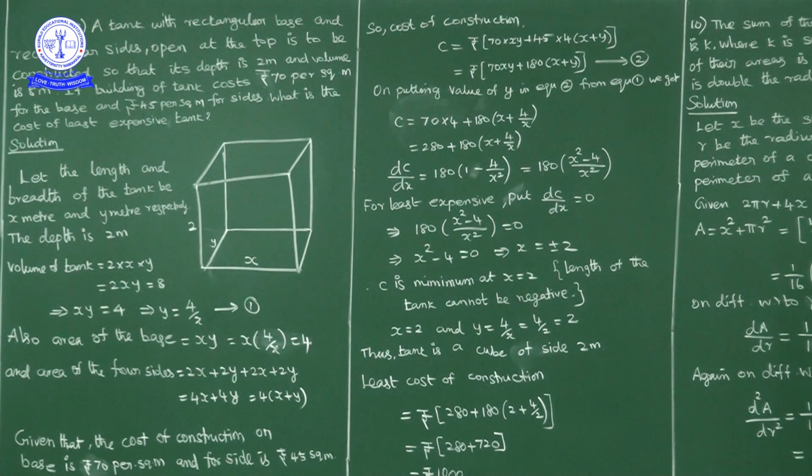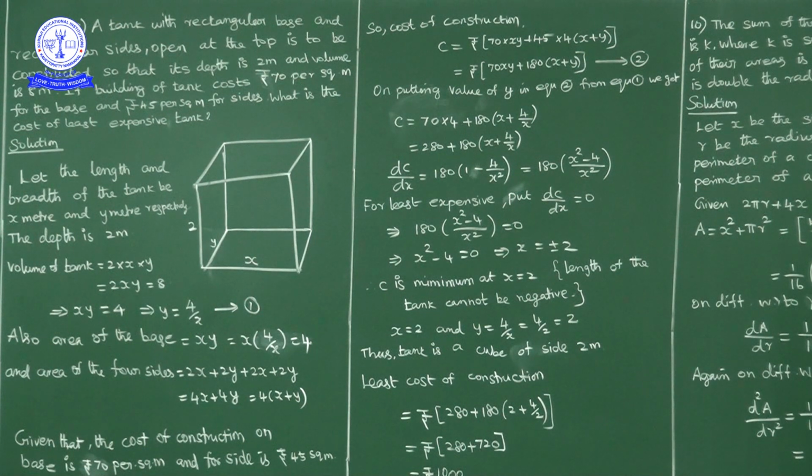So volume of the tank is what? Length into breadth into height, so 2 into x into y. How much is the volume given? Volume is 8 cubic meters, no? So 2xy is equal to 8. So xy is equal to how much? 4. xy is equal to 4. So y is equal to 4 by x we can write, or x is equal to 4 by y we can write. So y is equal to 4 by x. Mark this one as 1.